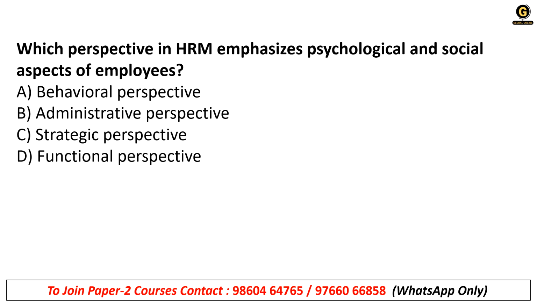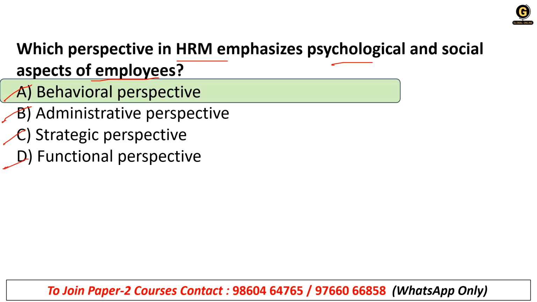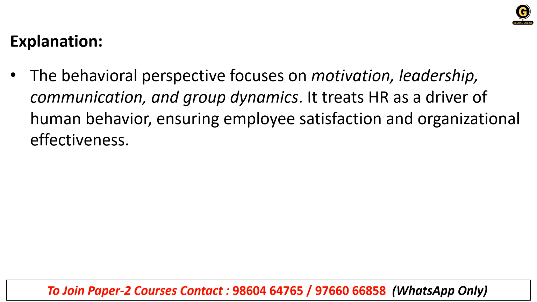Which perspective in HRM emphasizes the psychological and social aspects of employees? A. Behavioral perspective, B. Administrative perspective, C. Strategic perspective, or D. Functional perspective. It is the behavioral perspective. Whenever it says psychological or social, it is directly the behavioral perspective. It focuses on motivation, leadership, communication, and group dynamics. It treats HR as a driver of human behavior, ensuring employee satisfaction and organizational effectiveness.